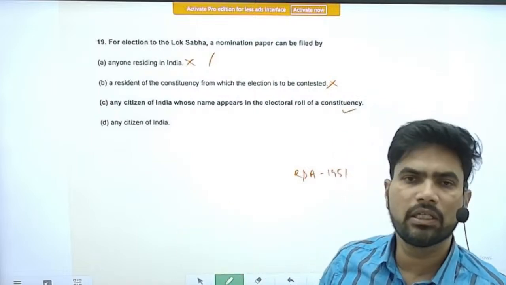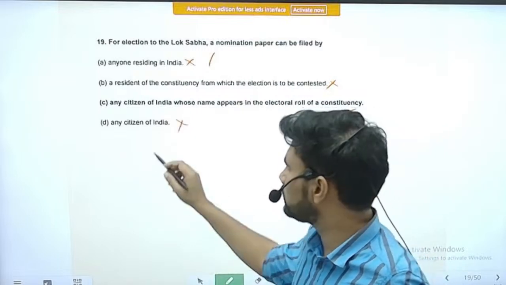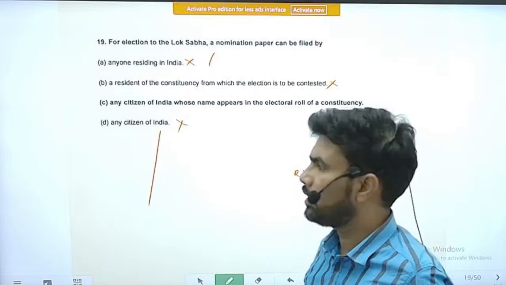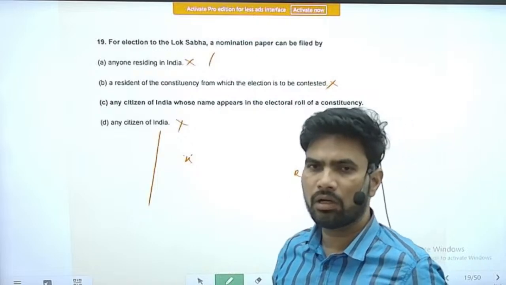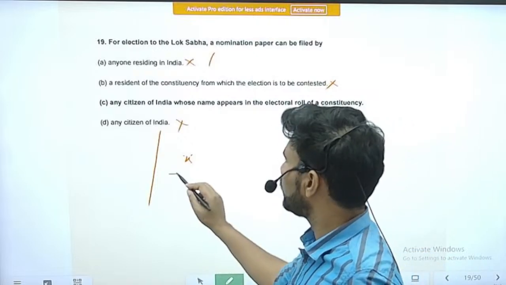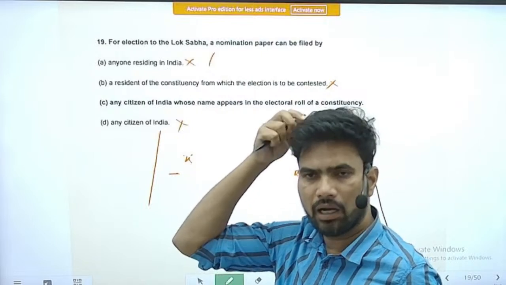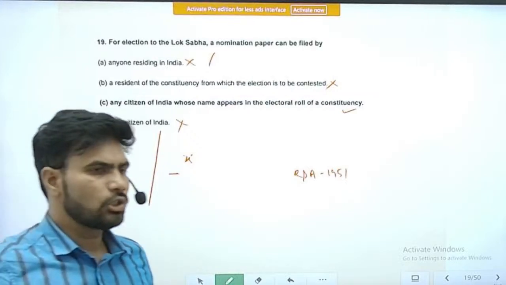Next is any citizen of India. So this is also a very vague statement, because there are a lot of conditions. There are conditions like the age criteria. He should not be less than 25 years. He should not be declared by a court as an undischarged insolvent.